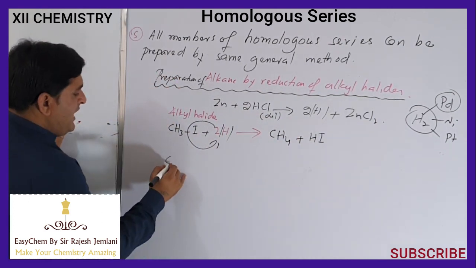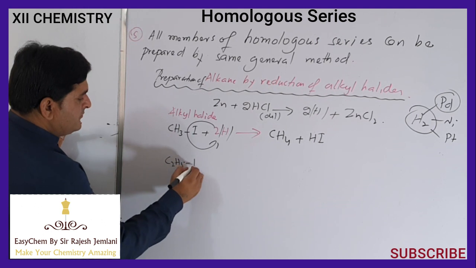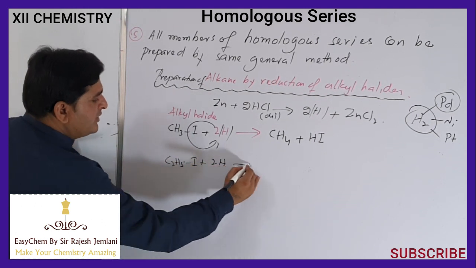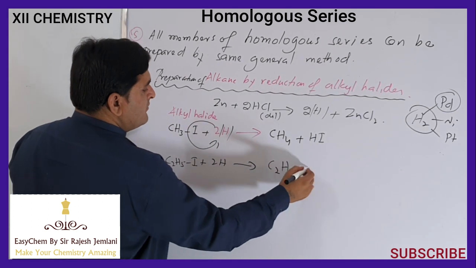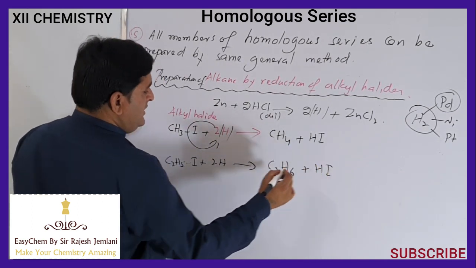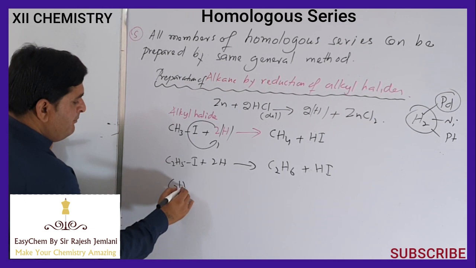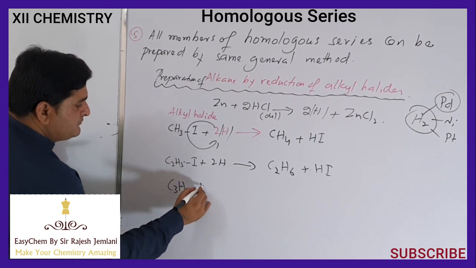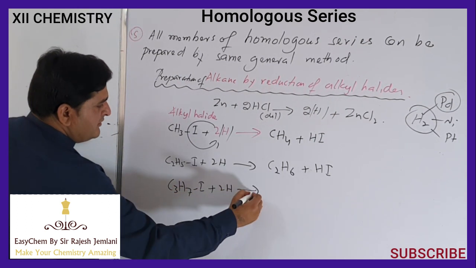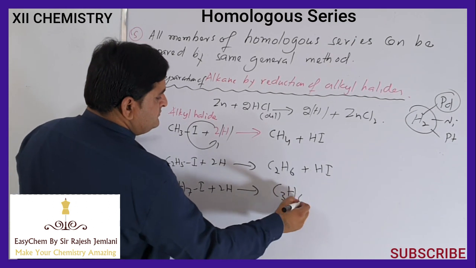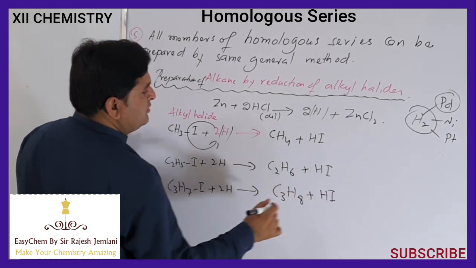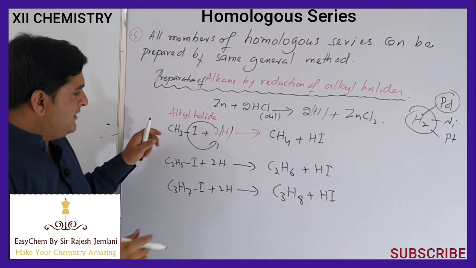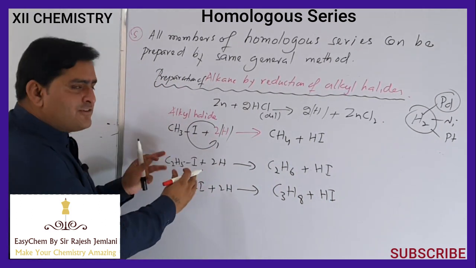Similarly, if we have ethyl iodide and treat it with nascent hydrogen, the result will be ethane plus hydrogen iodide. Similarly, if we have propyl iodide, the result will be propane and hydrogen iodide.